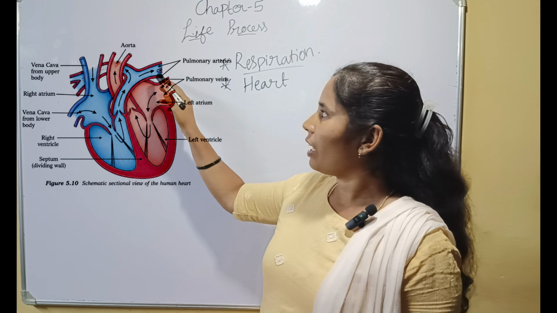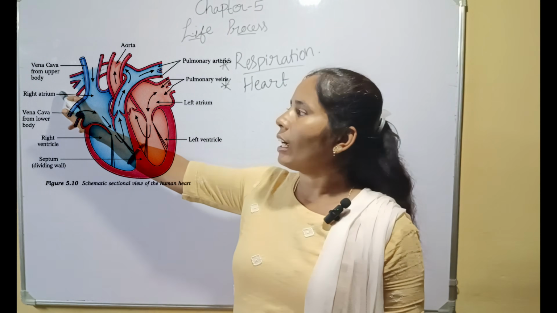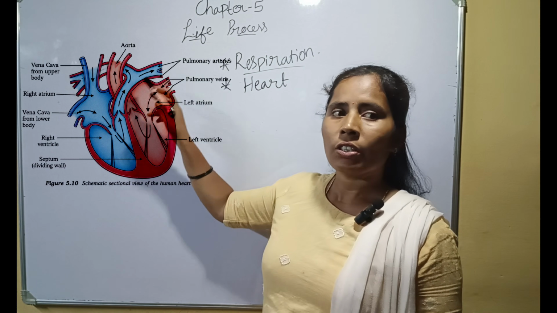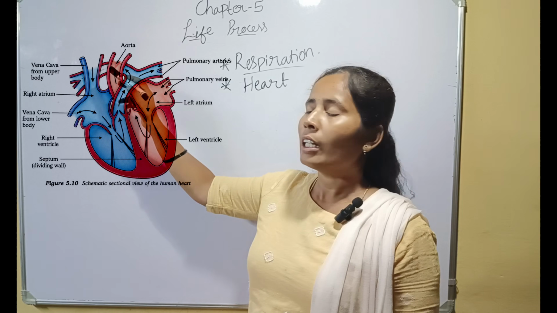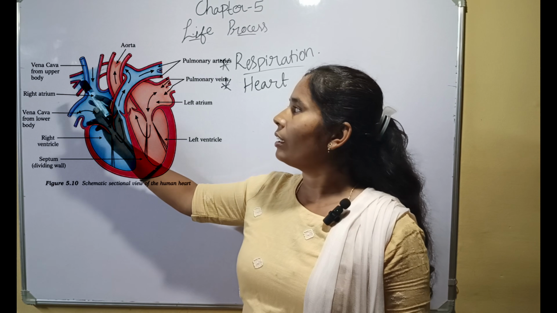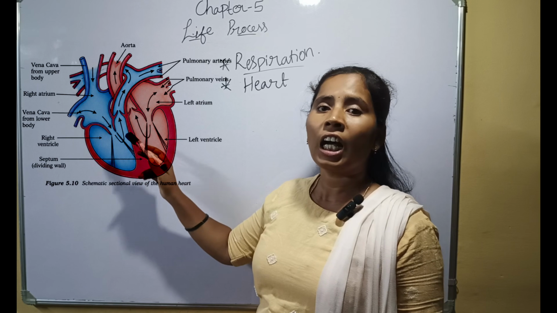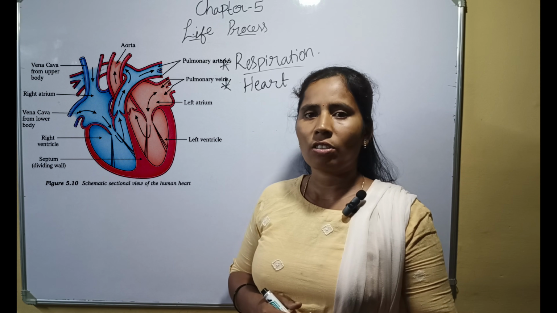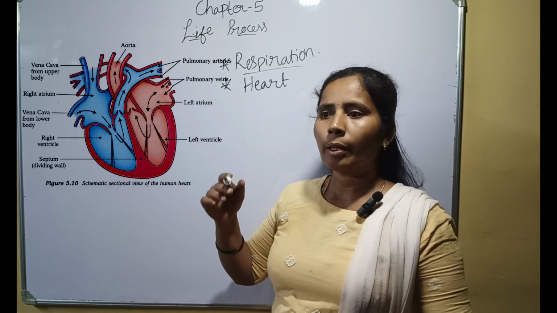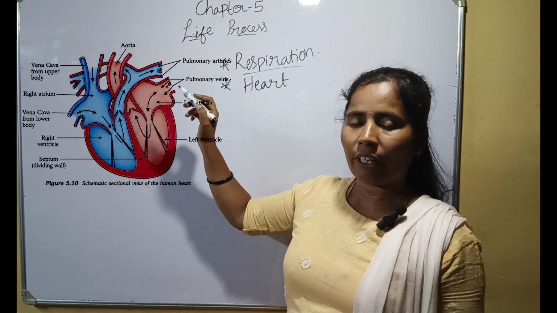This is the left atrium, this is the left ventricle, right atrium, right ventricle. These are the pulmonary veins and pulmonary arteries. This is the aorta, this is the upper vena cava and lower vena cava. This is the septum, which separates all the four chambers. The blood carries oxygen from the lungs. So the blood comes from the lungs to the first chamber, the left atrium.